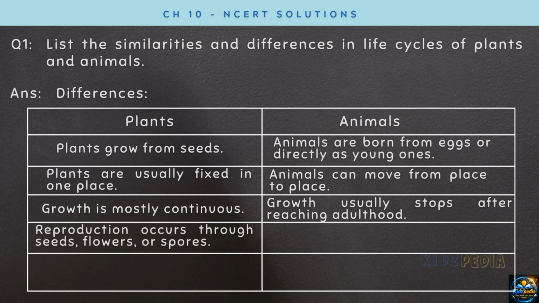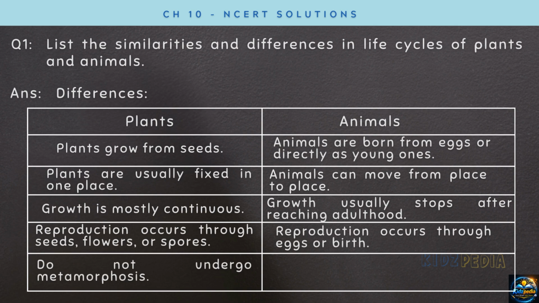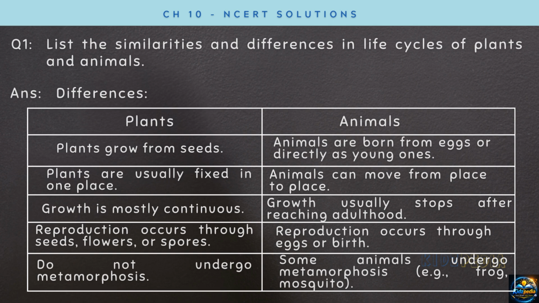Reproduction occurs through seeds, flowers or spores in plants, while reproduction in animals occurs through eggs or birth. Plants do not undergo metamorphosis, but some animals like frog and mosquito undergo metamorphosis. So, both animals and plants are living beings and show life cycles, but their growth patterns, movement and development stages are different.